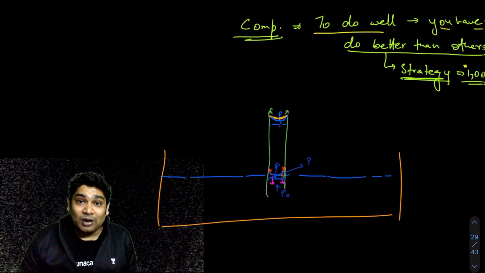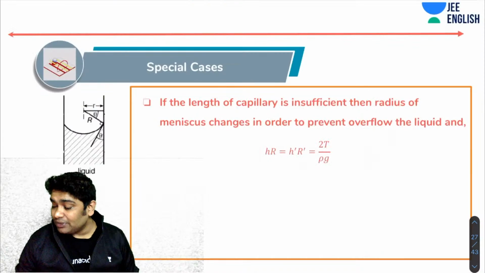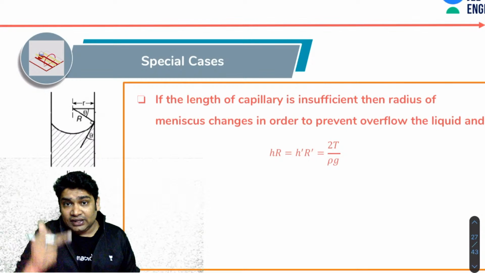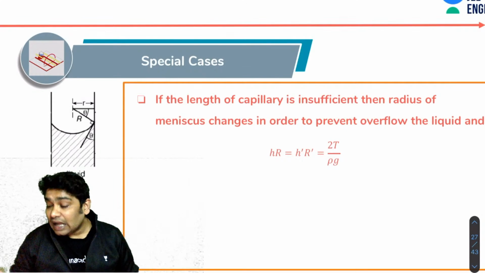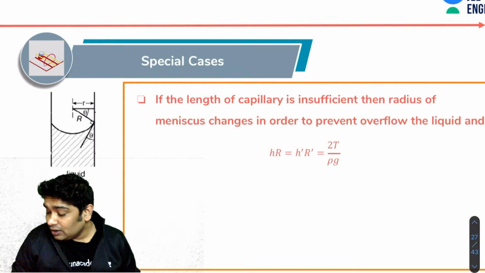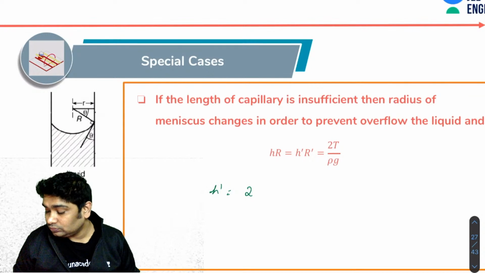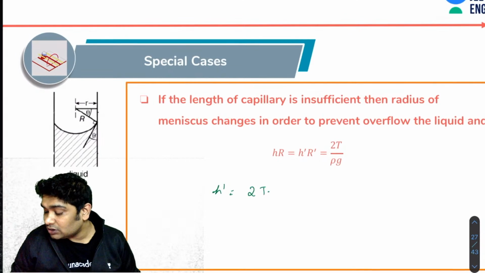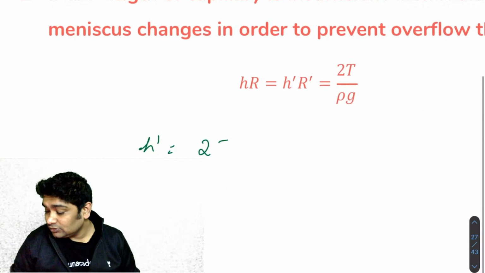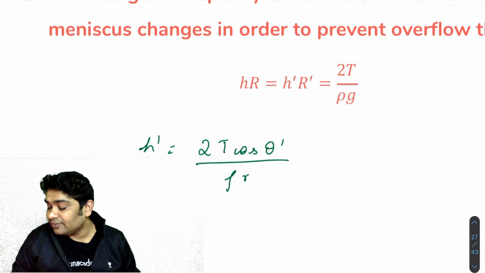So that was our talk about the rise of liquid here. What happens is that, again, as I said, the liquid gets pushed and the radius or the angle of contact will change. Okay, and it will change such that the new height h dash would be equal to 2T cos theta dash over rho r g.